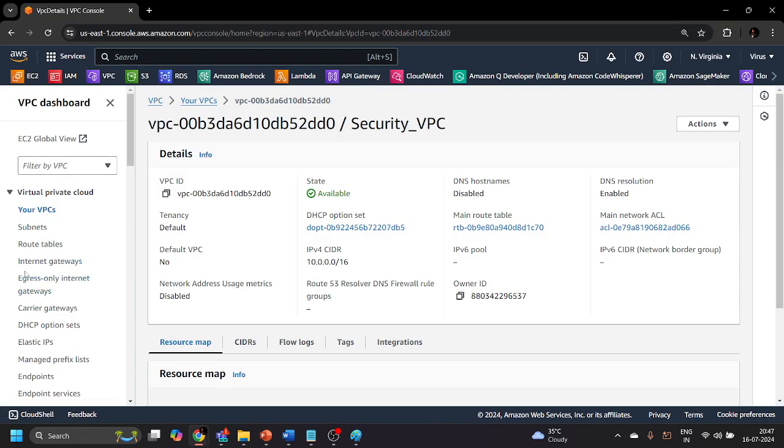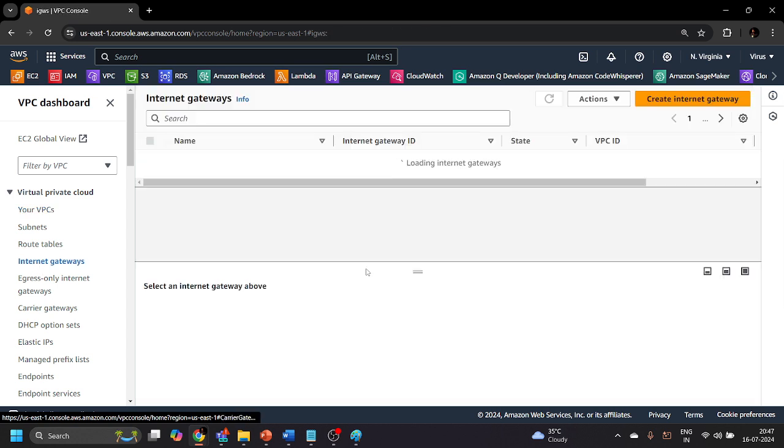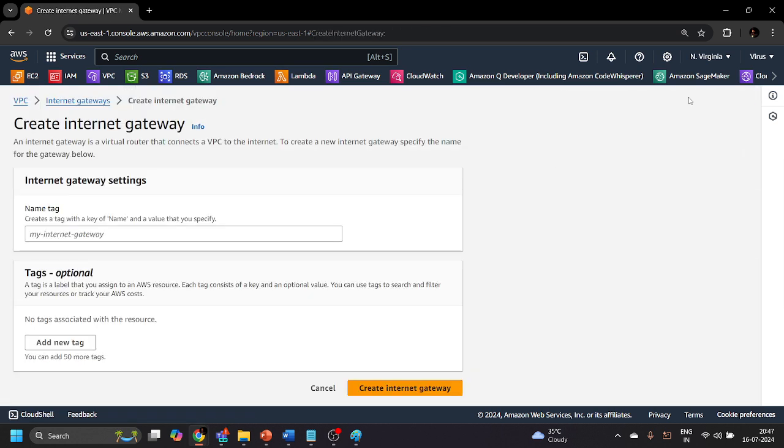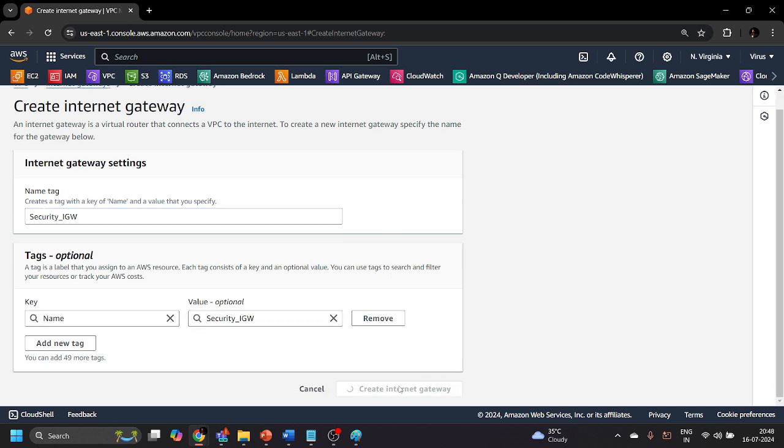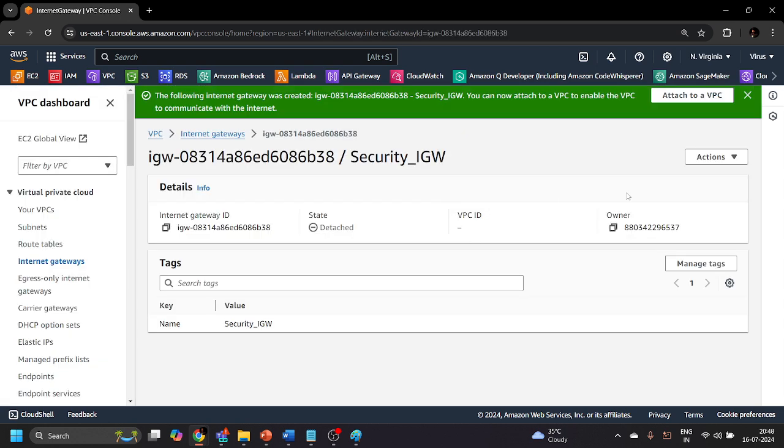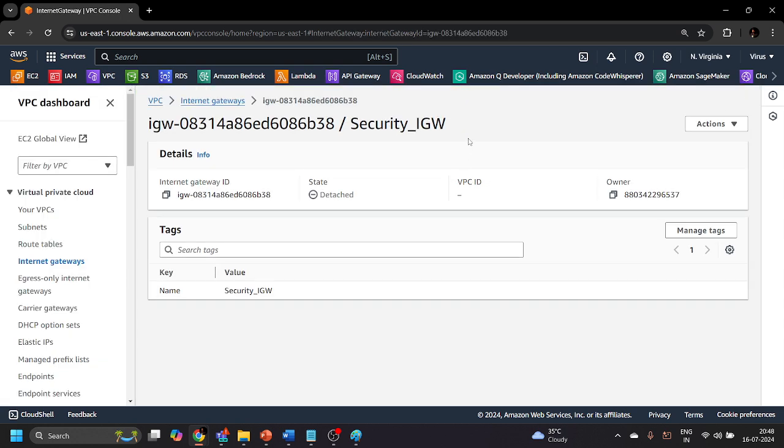On the left hand side, you can see there is an option available for the internet gateways. Go to that and click on create internet gateway. Now provide the name as security IGW, security internet gateway. Let's click on create internet gateway. The task is not completed yet, because we have created the security internet gateway, but the state of this internet gateway is still in the detached state.